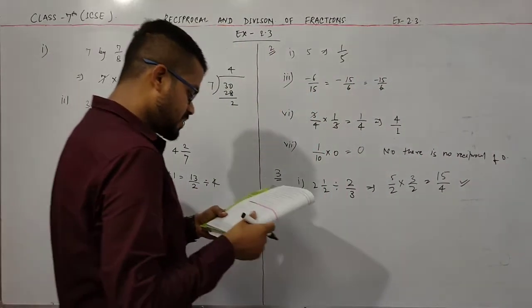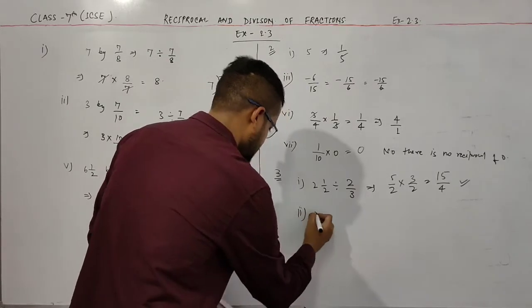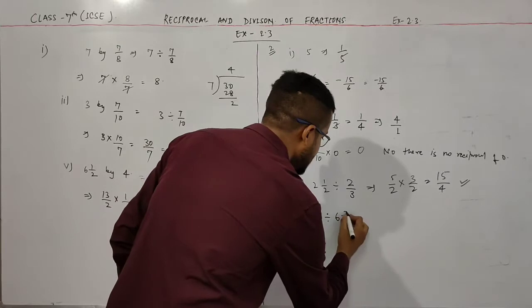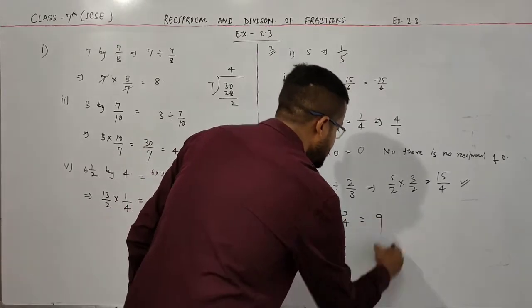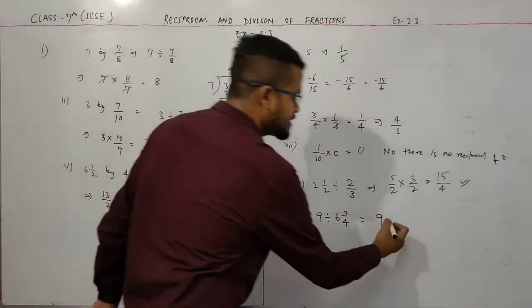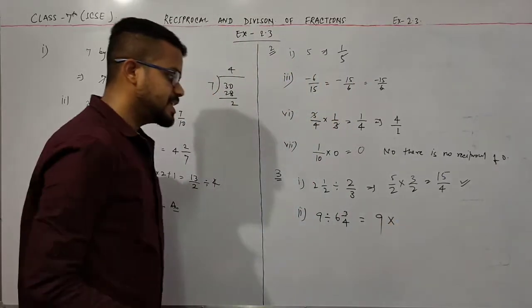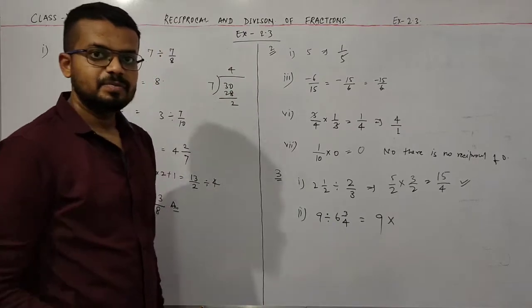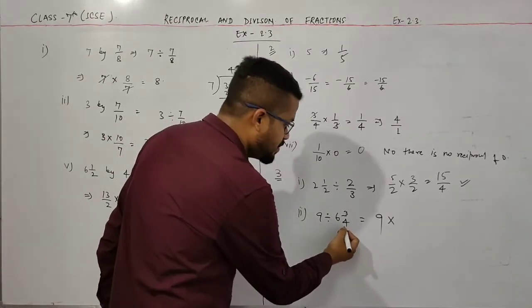Now question number 2: 9 divided by 6 3 by 4. So this is 9. Convert this division into multiplication. Firstly convert this into an improper fraction.